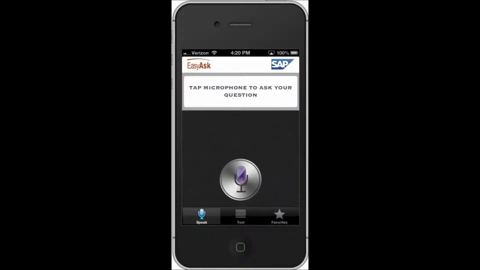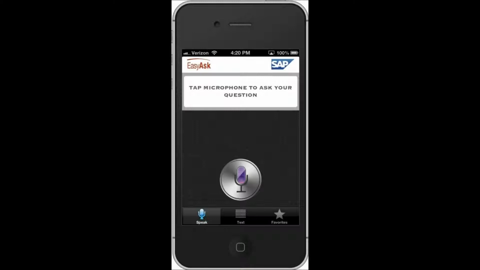EasyAsk Quiri is the industry's first voice-enabled mobile solution for corporate applications. Quiri blends an advanced Siri-like mobile-optimized interface with the ability to ask ad hoc questions of corporate data in English. With Quiri, frontline decision makers can ask the detailed questions they need and get immediate answers.